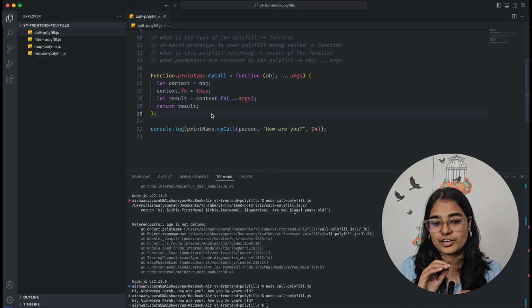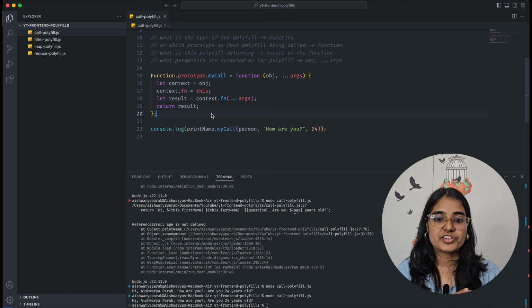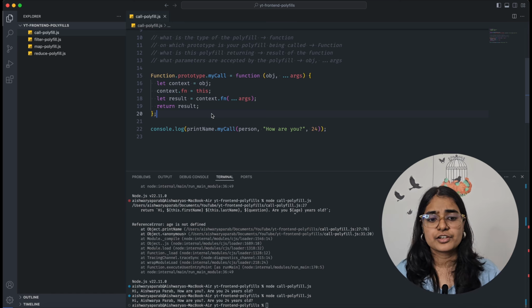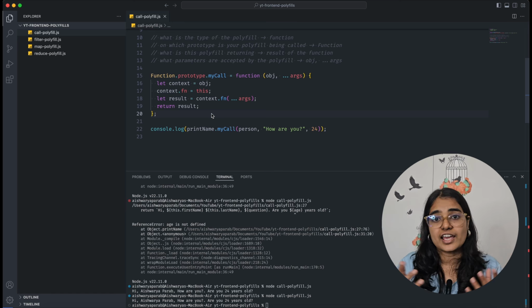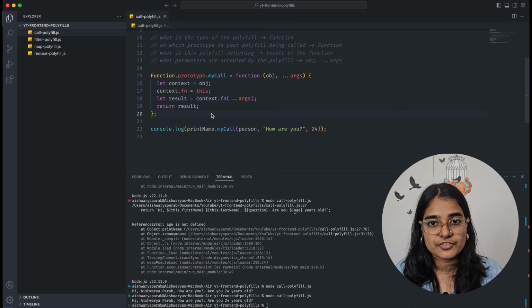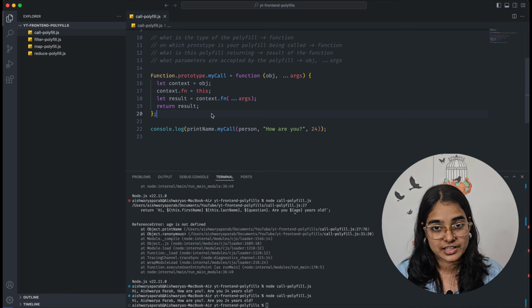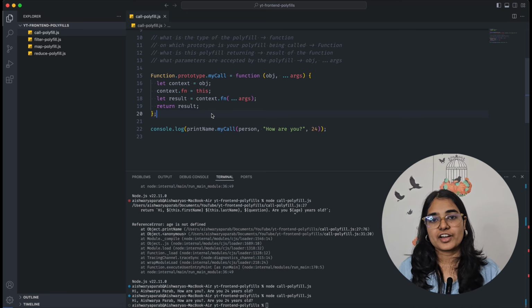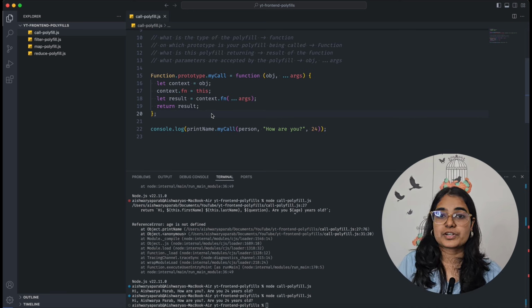But we are not deleting it, we are modifying some data which we shouldn't. Whether we are using an external library or an external function polyfill, we shouldn't actually modify our existing data. Even when you solve DSA problems, if any input is given to you and some output is expected, you don't modify the input, right? In this case also we shouldn't modify the context or the person object.